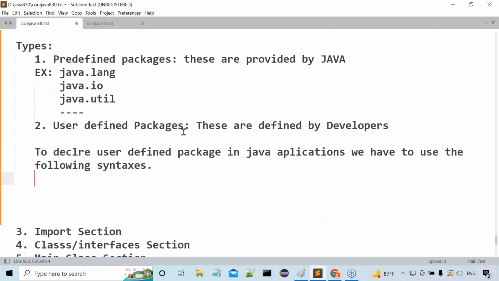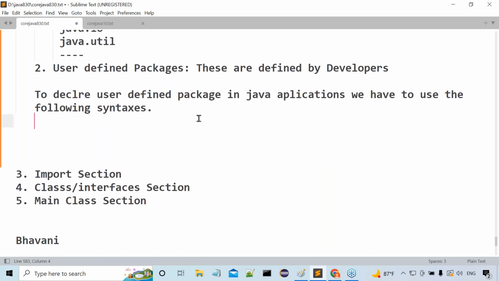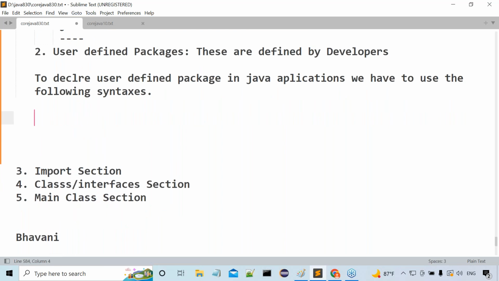What exactly is the syntax we have to use? Everybody understand this clearly? Syntax number one: package. Only one syntax, sir. We have to use the following syntax only. That's enough, not required to go for any other one here. We can use package name, semicolon. Package name, semicolon. That's it. Here, package is a keyword.